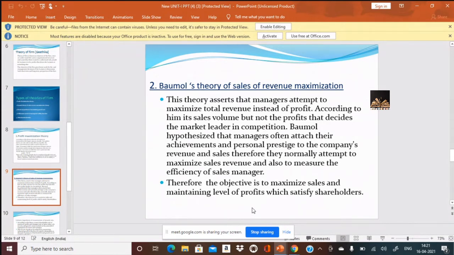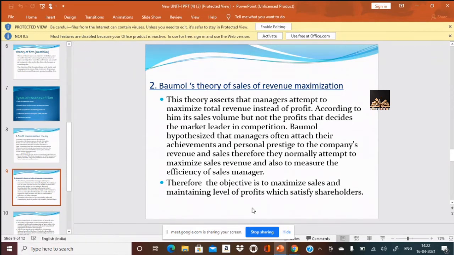For example, what was the sales before appointing a particular marketing and promotion manager, and what are the sales now? If the sales increase, obviously these managers attest such success as their achievements and their personal prestige. Therefore, they normally attempt to maximize sales revenue and also to measure the efficiency of the sales manager.